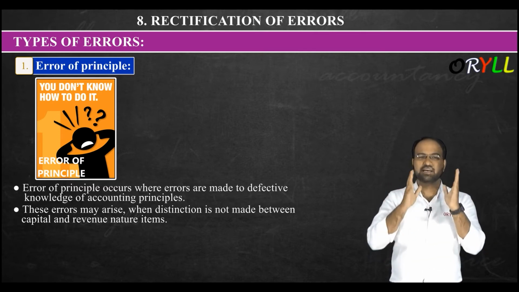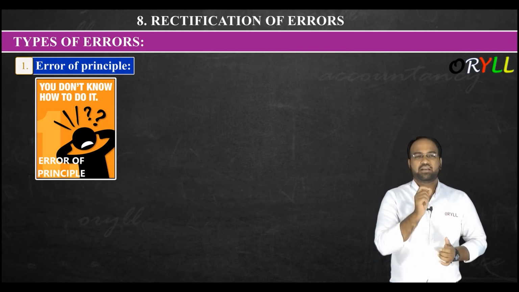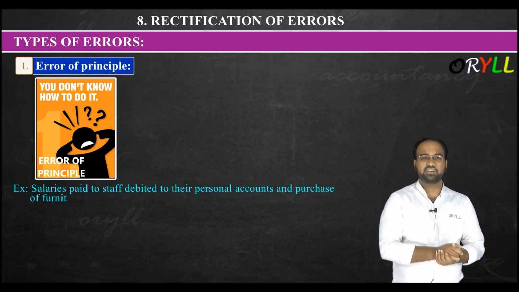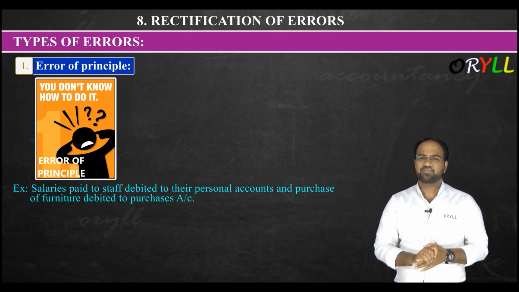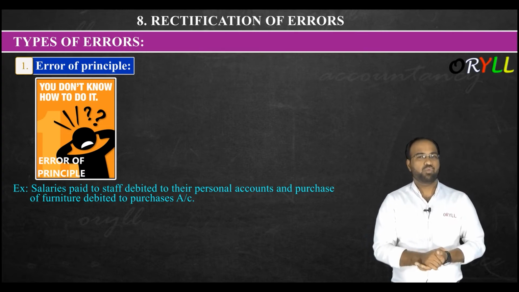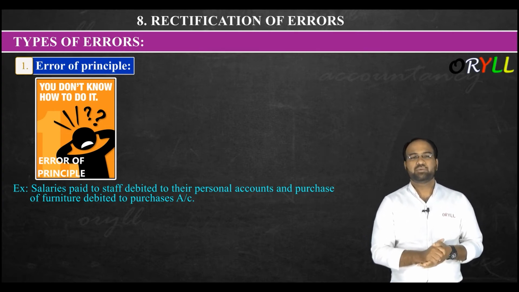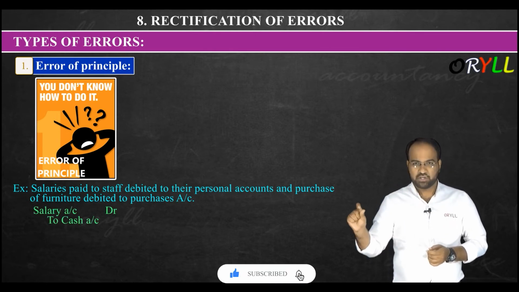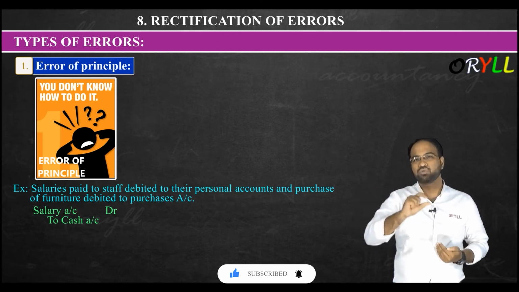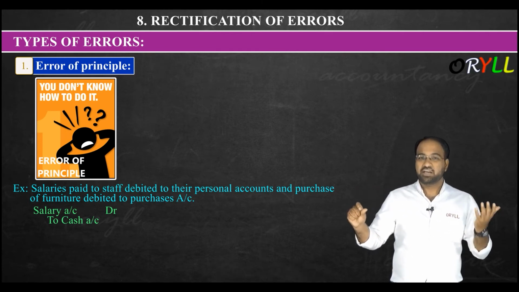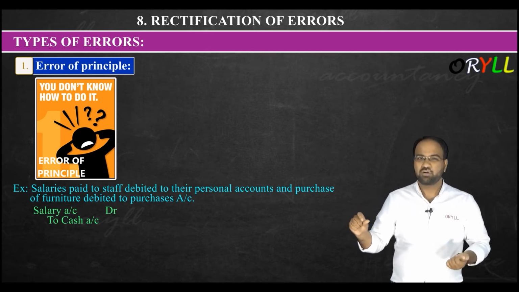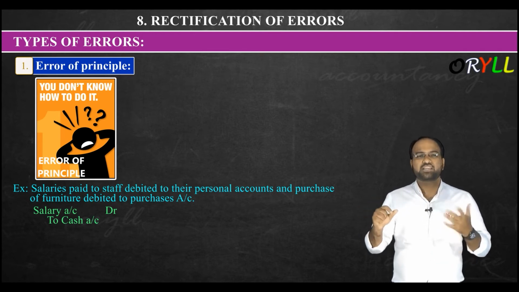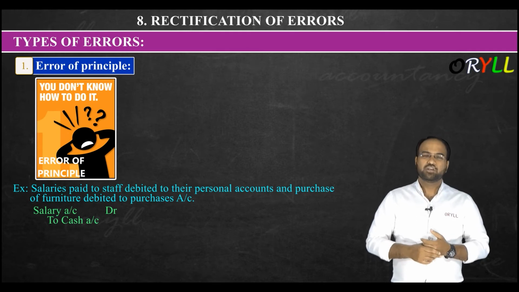In order to understand this, let us take an example clearly. Example: salaries paid to staff debited to their personal accounts, and purchase of furniture debited to purchases account. What do you mean by this? When we are paying the salaries, what should be the entry? Entry should be in this way: salaries account debtor to cash account. Salaries is nothing but expenses, a nominal account. Debit all expenses and losses, and to cash account, because cash is going out. But instead of this entry, you passed some other entry.